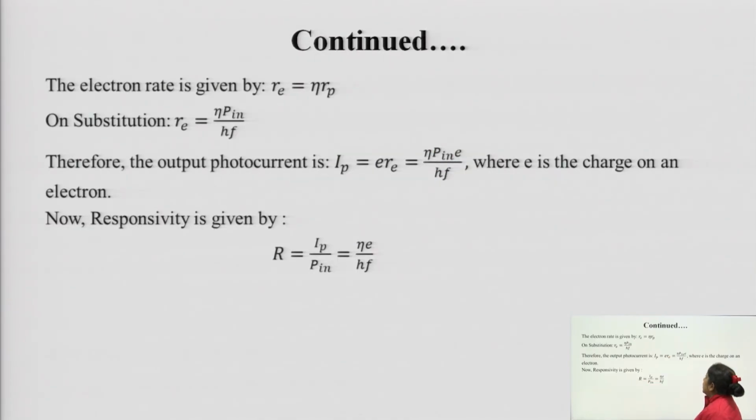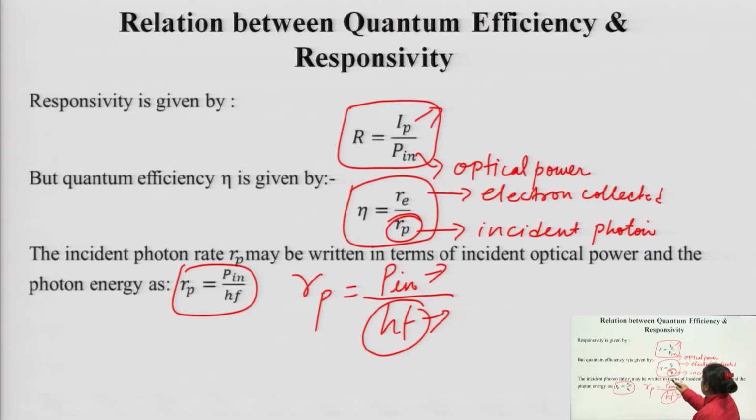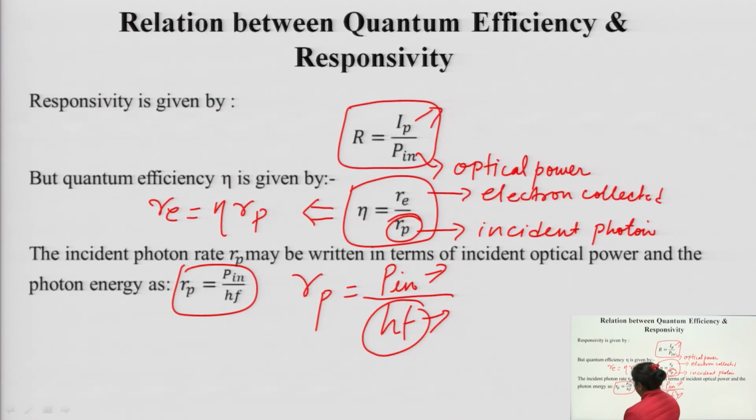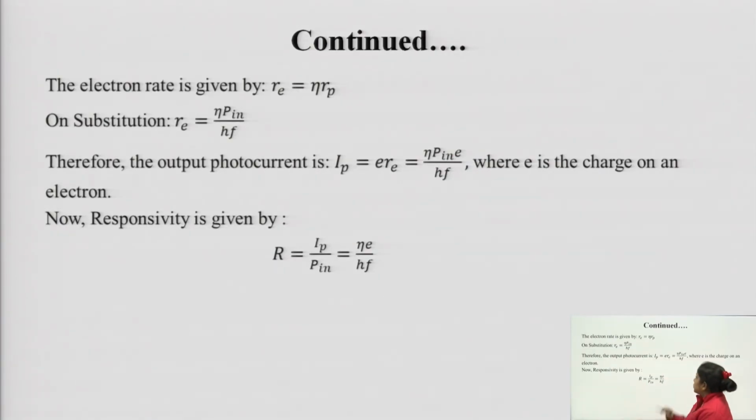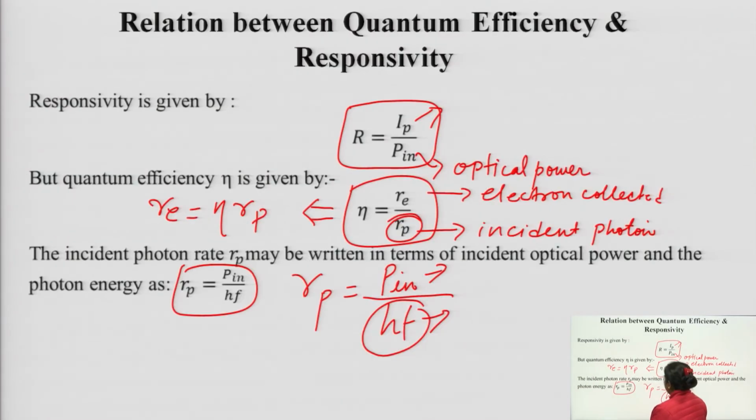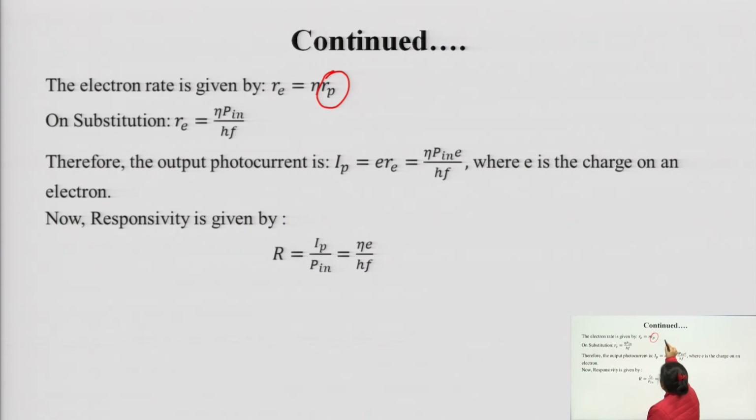Now, as per the efficiency equation, we can relate Re is equal to efficiency into Rp, that is shown here. Rp we have from this, Rp is equal to Pin by hf. So, we can substitute this.